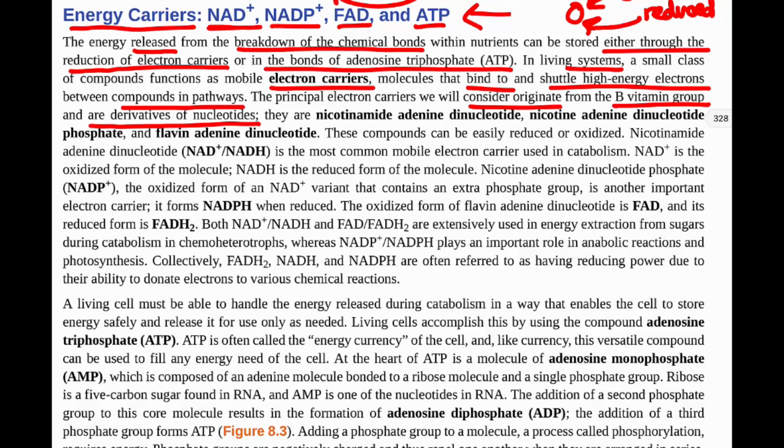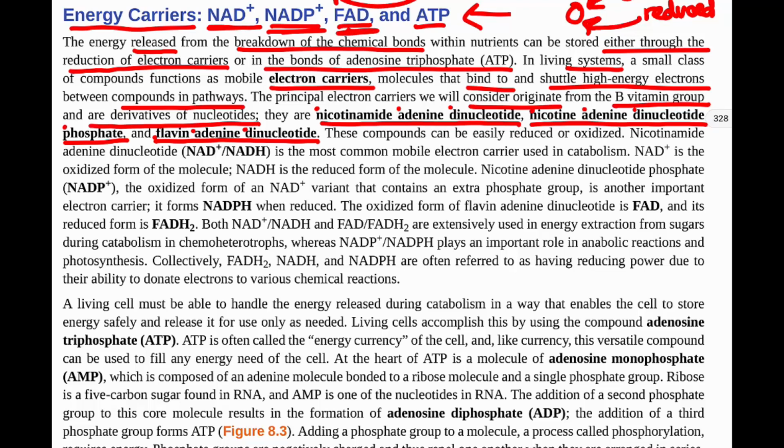Nicotinamide adenine dinucleotide phosphate is our NADP. Flavin adenine dinucleotide is our FAD. So those are the three principal electron carriers: NAD+, NADP+, and FAD.